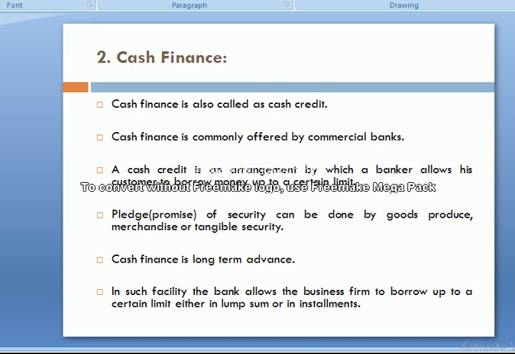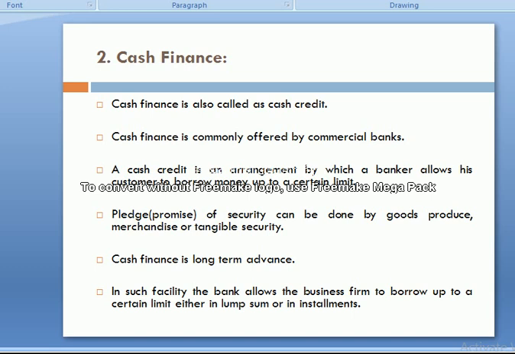Pledge of security can be done by goods produced, merchandise, or tangible securities. In cash financing, against some amount the bank takes a pledge of security, and those securities may be in the shape of merchandise, inventory, or tangible goods. So cash financing is a long-term advance.